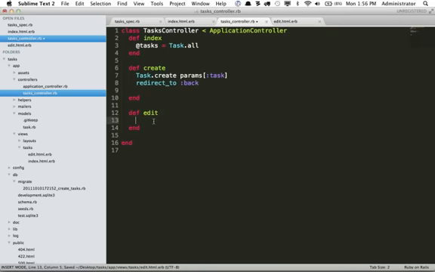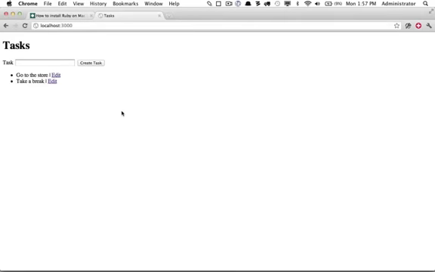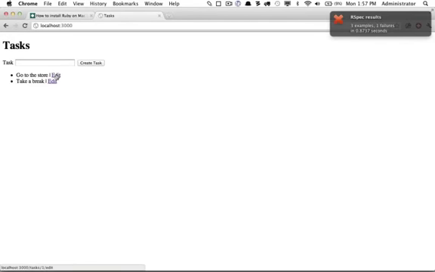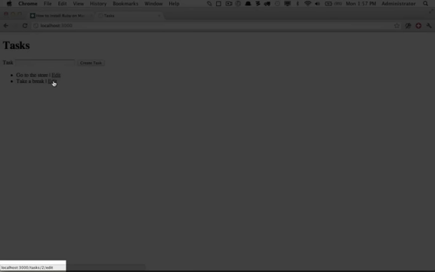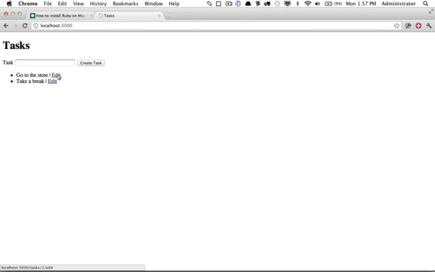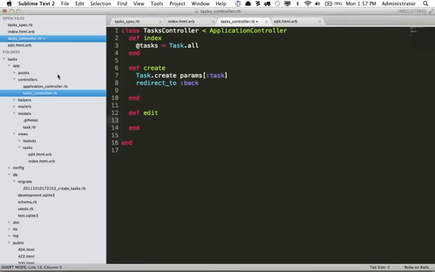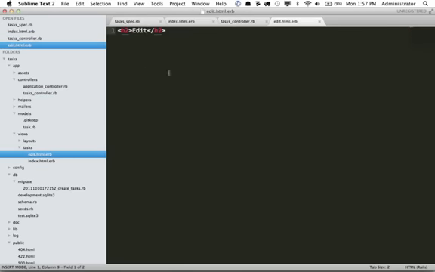This view needs to receive the specific task that the user wishes to edit. Now, if we return to the browser, remember when I hover over edit at the bottom, we are automatically passing through the ID of the task itself. You'll see here at the very bottom left, the task ID is 2 and the other one is 1. So we can capture that by doing params[:id]. So I will say create an instance variable called task and make that equal to the task model, create the SQL code to find the row that has an ID of whatever is stored within params[:id]. So that will return a row, presumably, and then it will load this view.